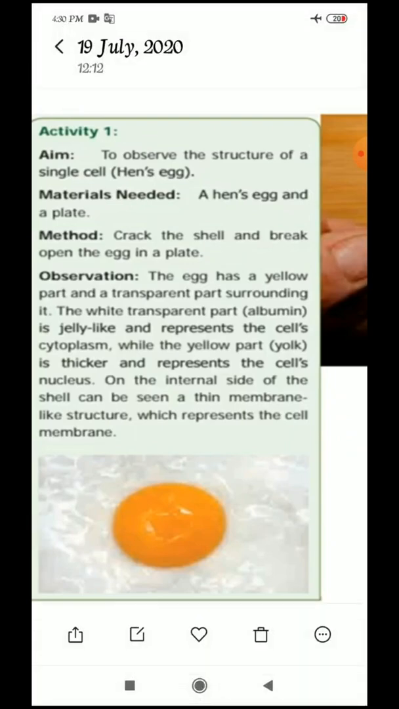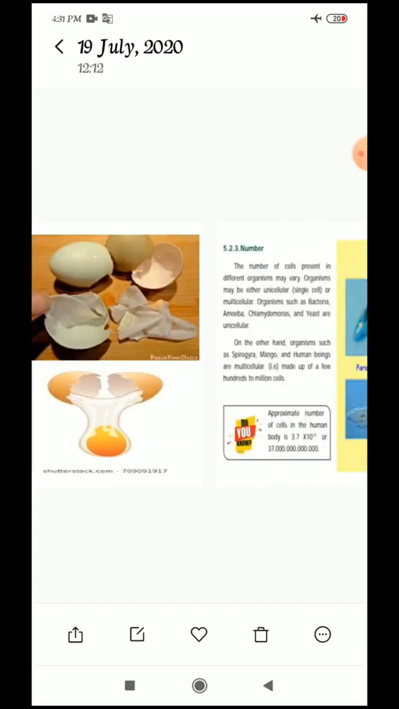On the internal side of the cell, a thin membrane-like structure can be seen, which represents the cell membrane. Which represents what, children? Cell membrane. Are you understood or not? Okay, very good.